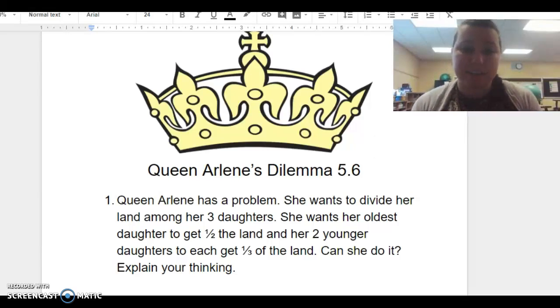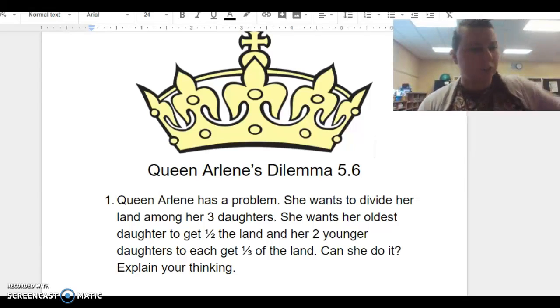Queen Arlene has a problem. She wants to divide her land among her 3 daughters. She wants her oldest daughter to get half the land and her 2 younger daughters to each get 1/3 of the land. Can she do it? Explain your thinking. So this is a problem that we're going to be looking at.